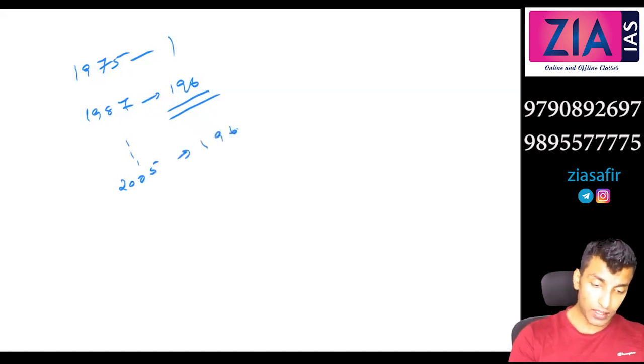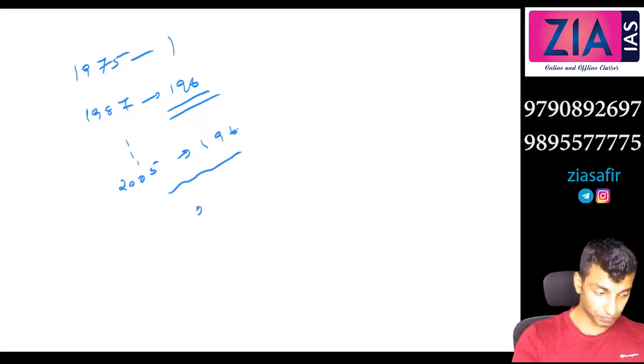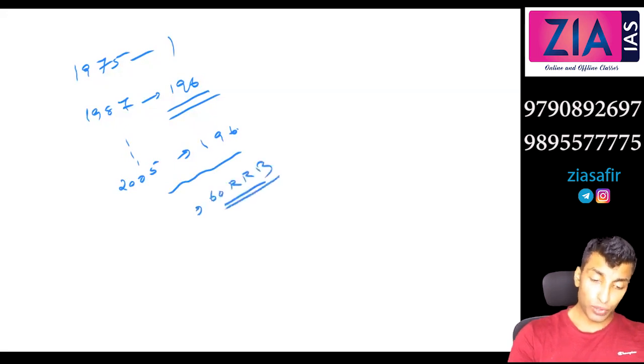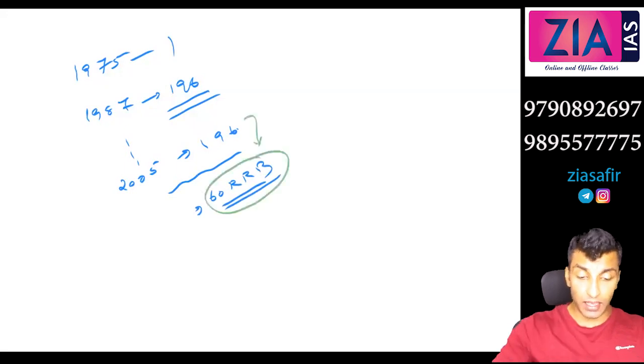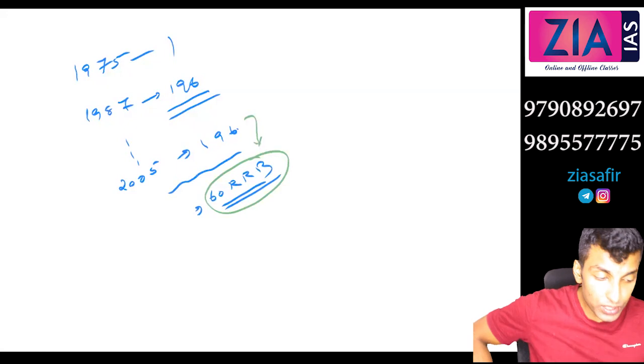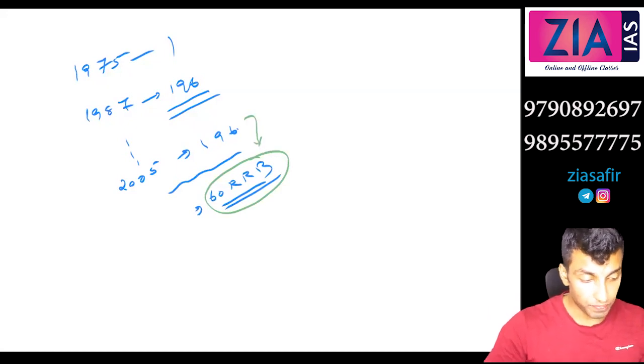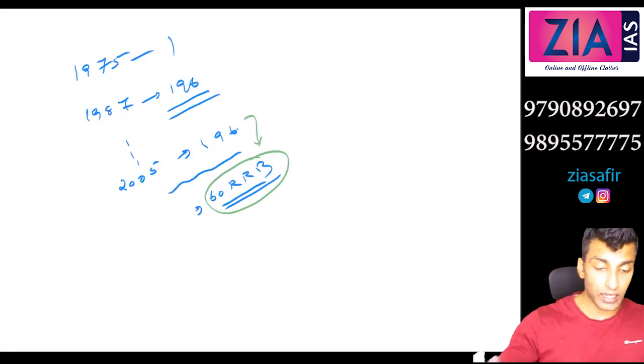Now after this RRBs started merging. So now if you see it is around 60 RRBs. So what happened is actually the numbers decreased from 196 to 60, but that doesn't mean that resources are decreased. Only the number is decreased.